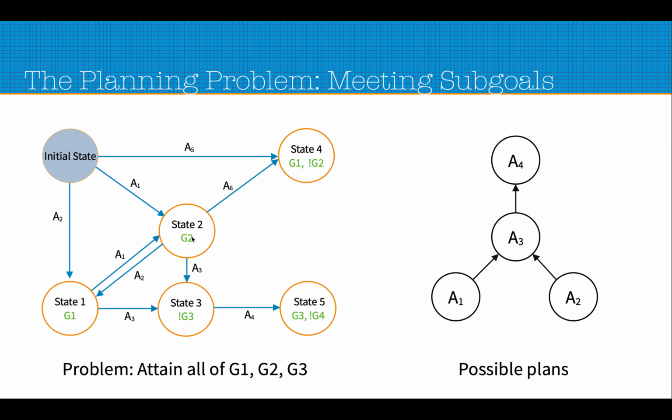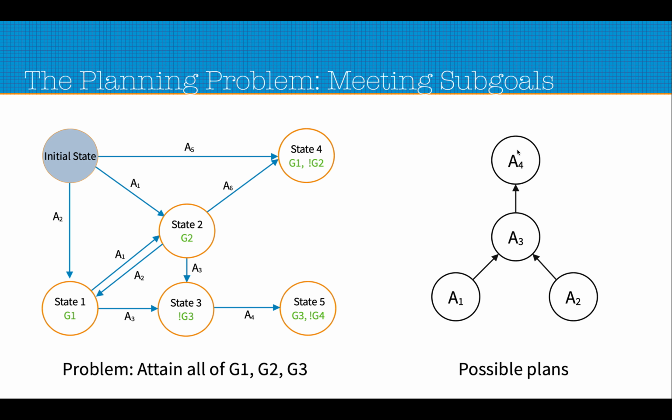For example, if we go to state 2 and then state 3 and state 5, then we see that from the initial state we only have G2 here, and finally when we reach state 5 we have G2 and G3 true, but G1 is not true here. So we have not attained all the sub goals. So just reaching state 5 is not the end goal. We also have to ensure that we are meeting all the sub goals, so that the state represented by G5 here ensures that all the sub goals are met, and finally we are at state 5. That means we have attained all the sub goals on the way to finally reach state 5.